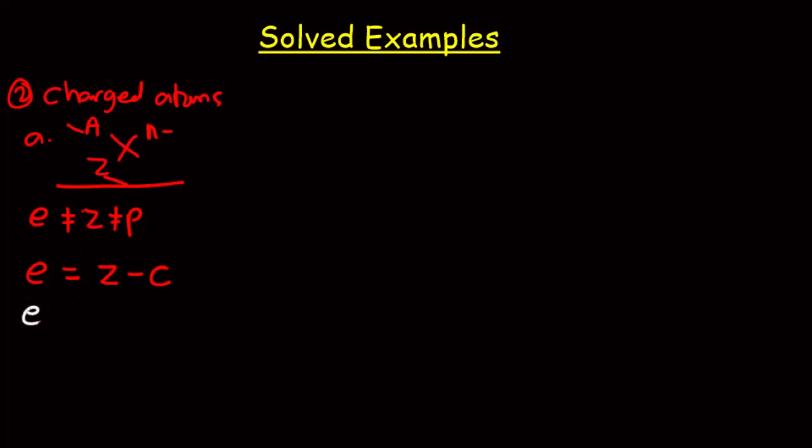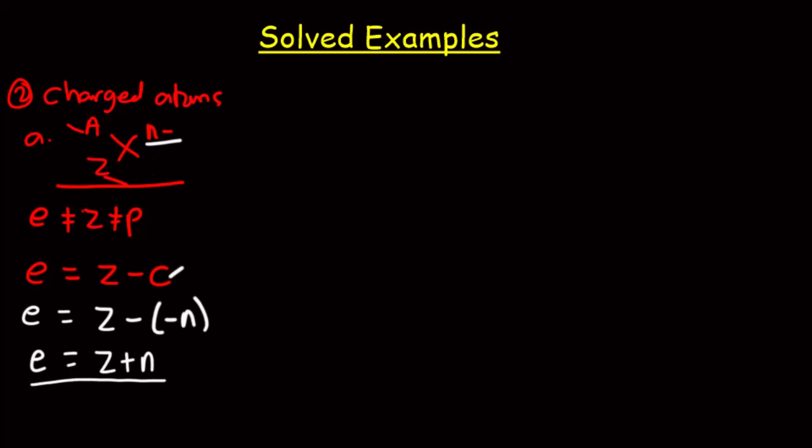So the electron number is given by the atomic number minus the charge. In this case the charge is negative, and the charge is the C, so it will be atomic number minus, in brackets, the negative charge, which is negative n, and so the electron number becomes the atomic number plus the charge.